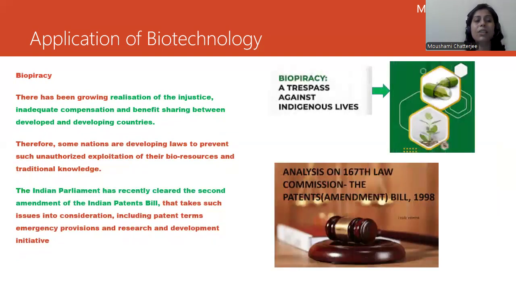Now let's understand. In India, the Indian Parliament has recently passed the second amendment of the Indian Patent Bill that takes care of all this. They take such issues into consideration, including patent term, emergency provision, and research and developmental initiative. All these are taken care of by this second amendment of the Indian Patent Bill. And nations are developing laws to prevent unauthorized exploitation of their bioresource and traditional knowledge. So now, after this, nobody else can exploit the bioresource and traditional knowledge of any other country.